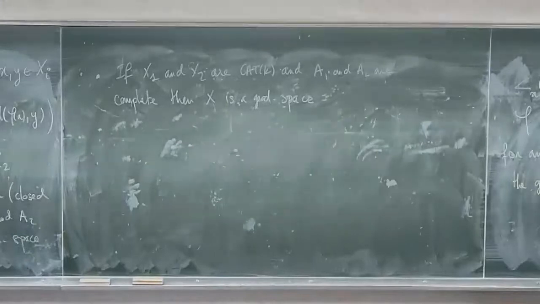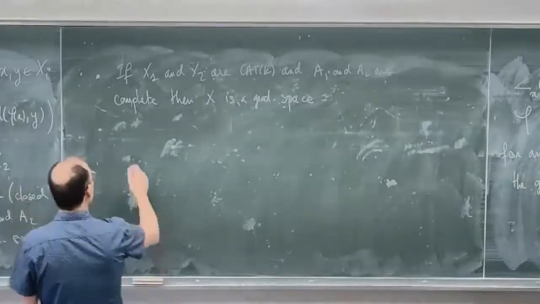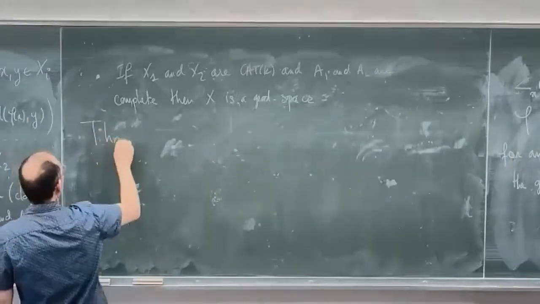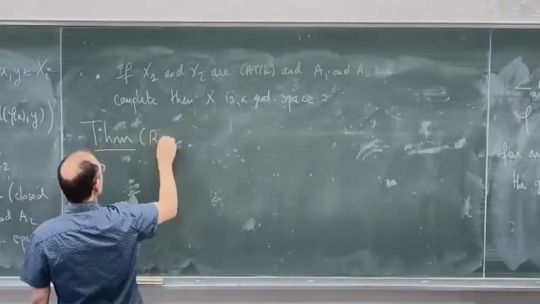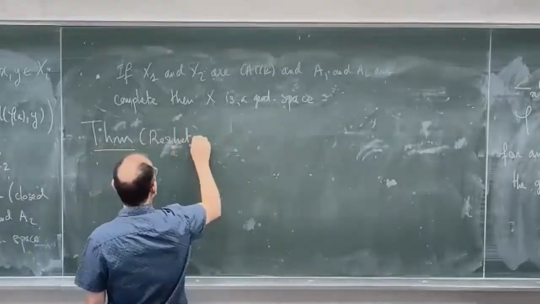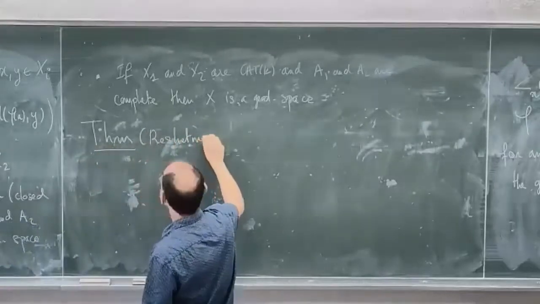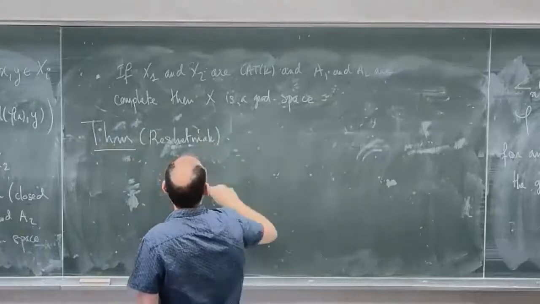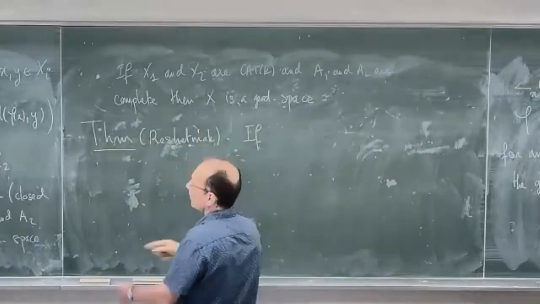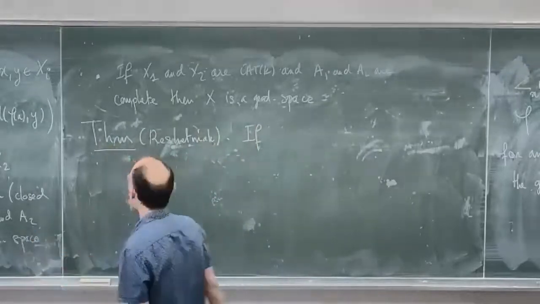So now, what is the theorem, the gluing theorem by Reshetnyak? This is due to Reshetnyak. It means that this gluing preserves the CAT(k) property.